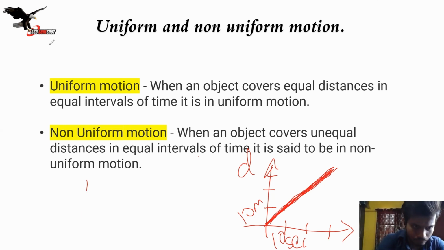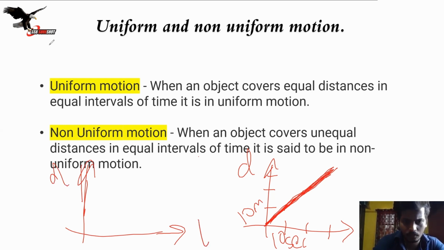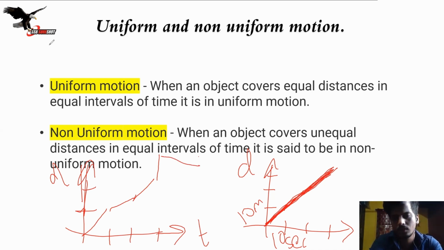Okay, now look, same graph, let it be the same graph. Y axis denotes the distance and x axis denotes the time. Now every interval in the time axis is 10 seconds. Okay, now 10, 20, first it has traveled 10 meter, and then it has traveled 5 meter, and then it has traveled 20 meters, then it has traveled some others, then it wasn't constant.